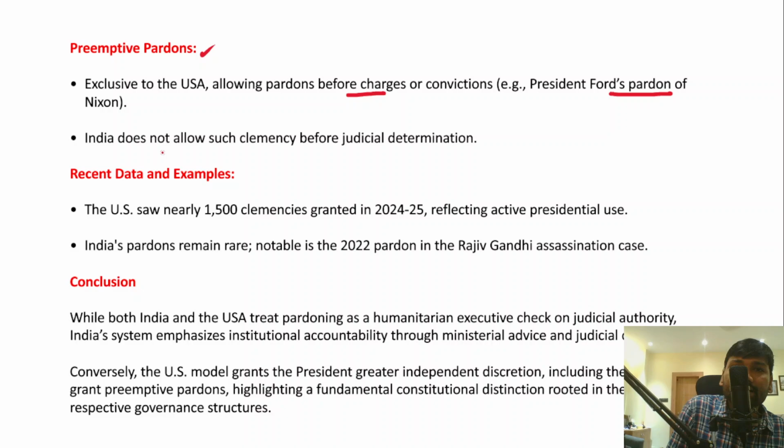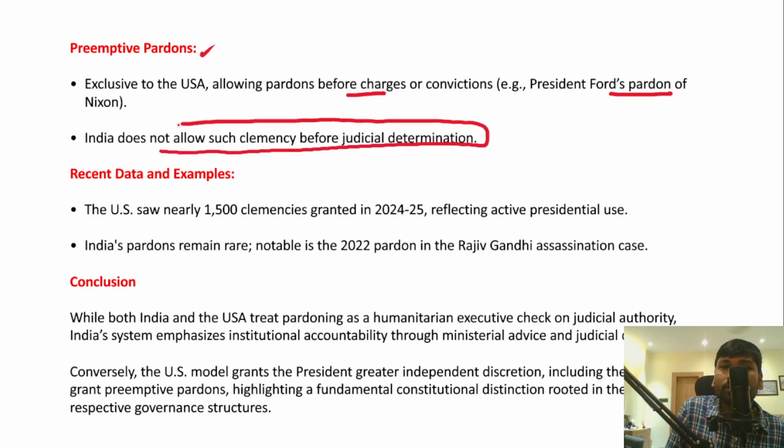However, India does not allow any such pardon before judicial determination. Preemptive pardons are those which essentially mean giving pardon to an individual even before the court determines the charges or imposes any conviction or punishment. That is what is called preemptive pardons.